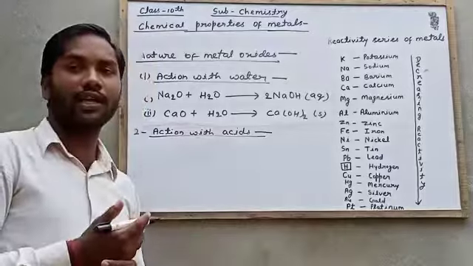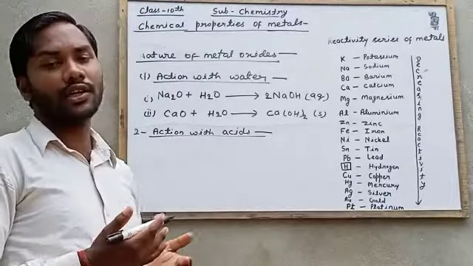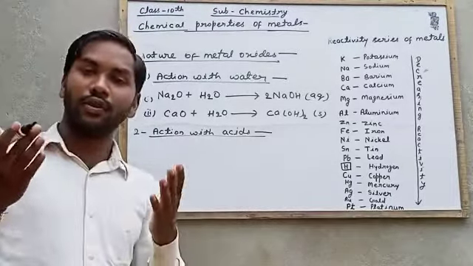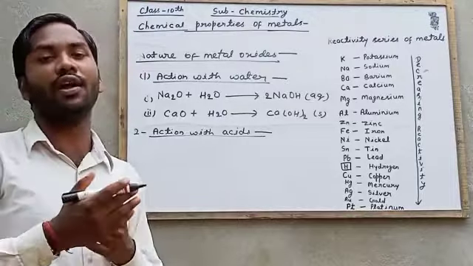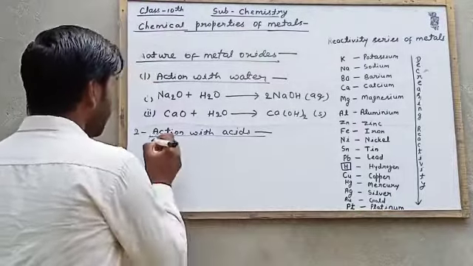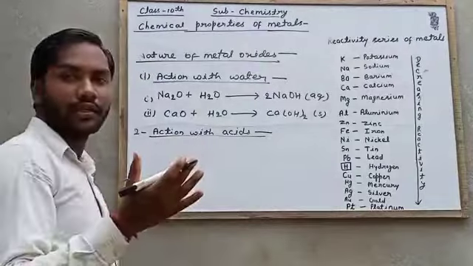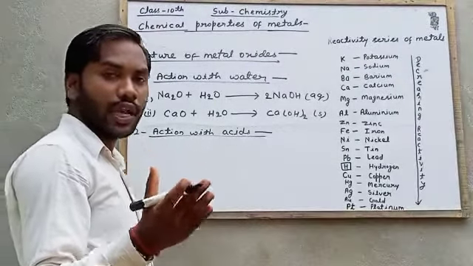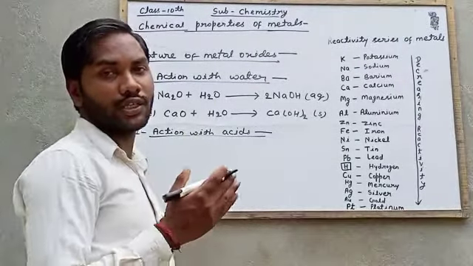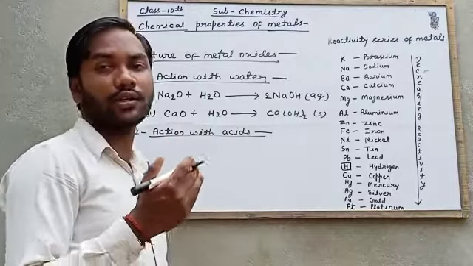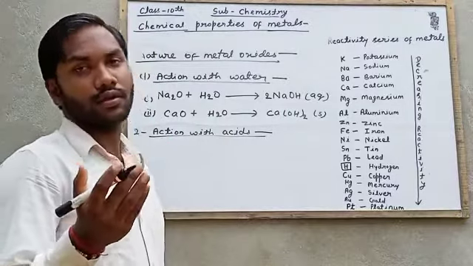The metallic oxides react with acids and form their salts and water. For example, calcium oxide reacts with hydrochloric acid and forms calcium chloride and water.